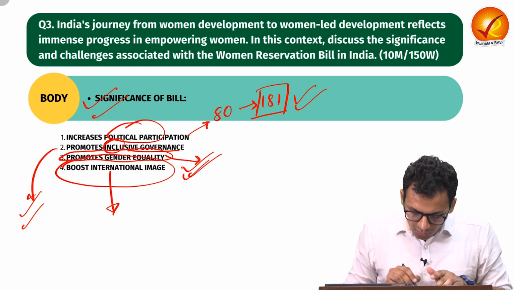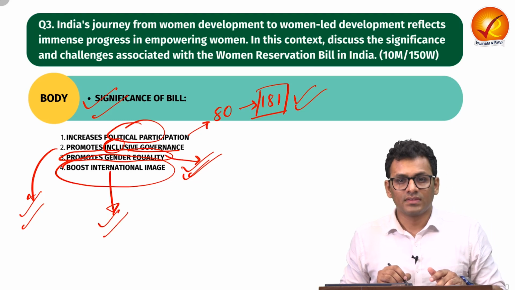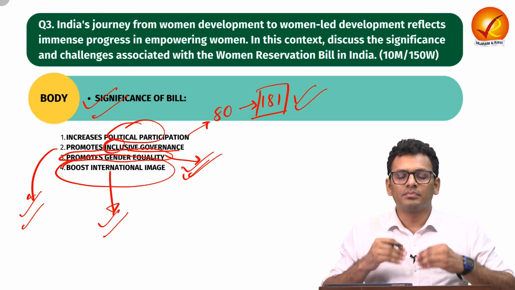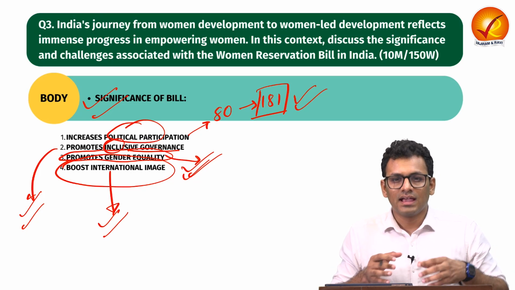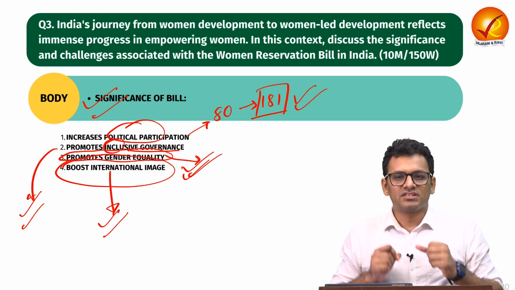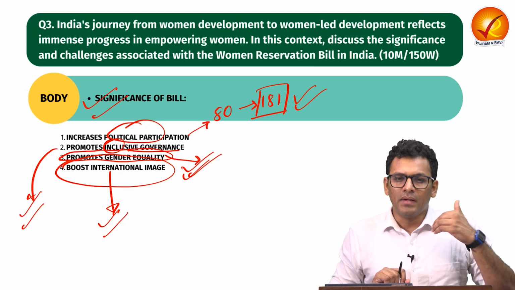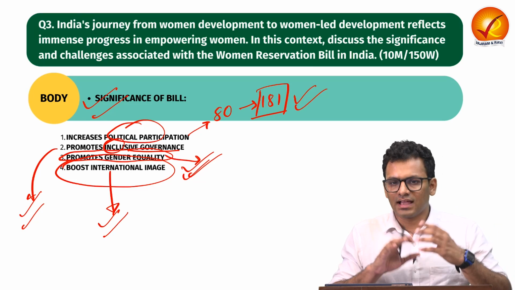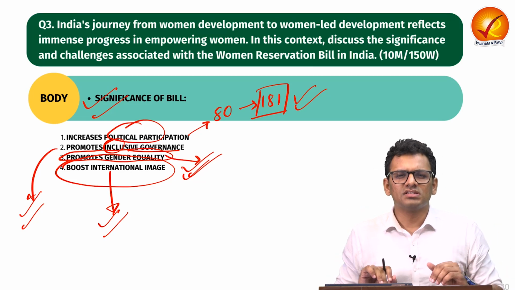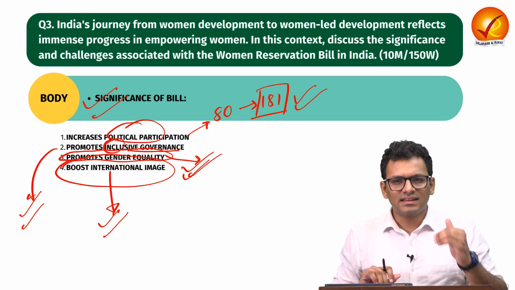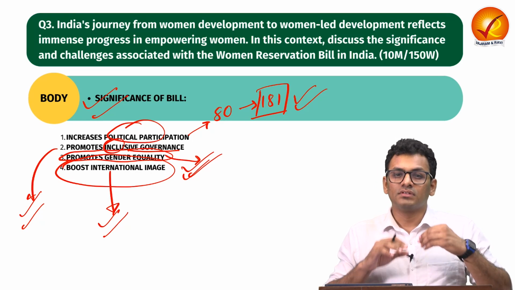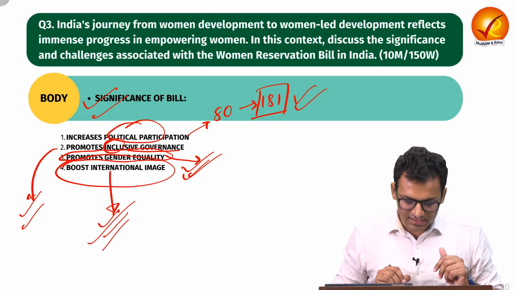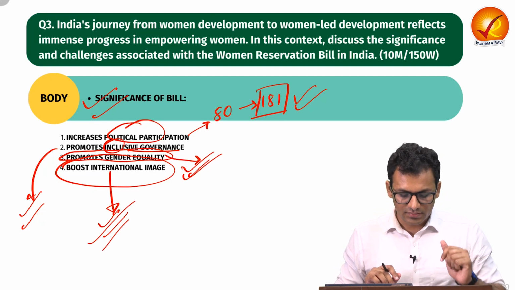Apart from that, it will also boost international image. Through such an intervention, India truly represents how democracy works, and the higher the efficiency of our democracy, the better our governance structures are. Thus international societies, international mechanisms and different nations will see India as a very inclusive society and would definitely like to have better ties with us. So that is a boost to international image.